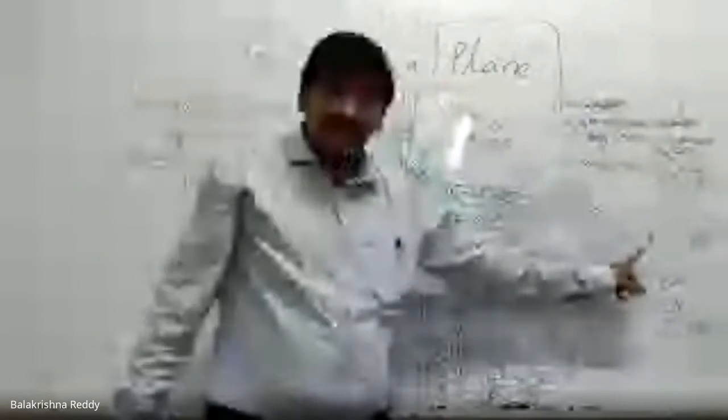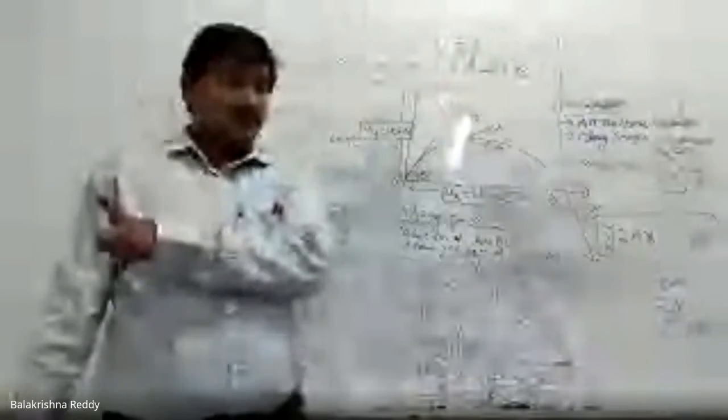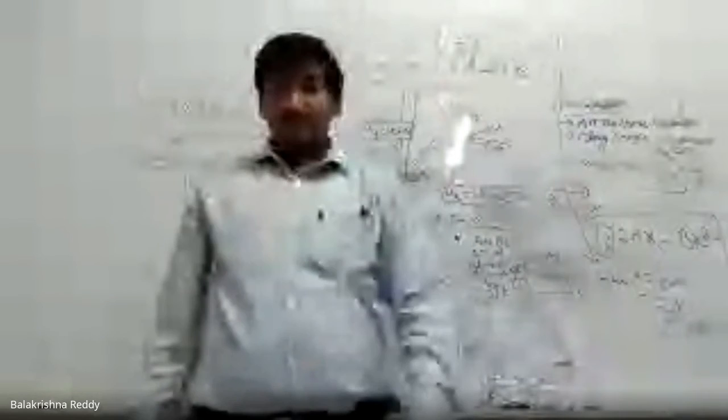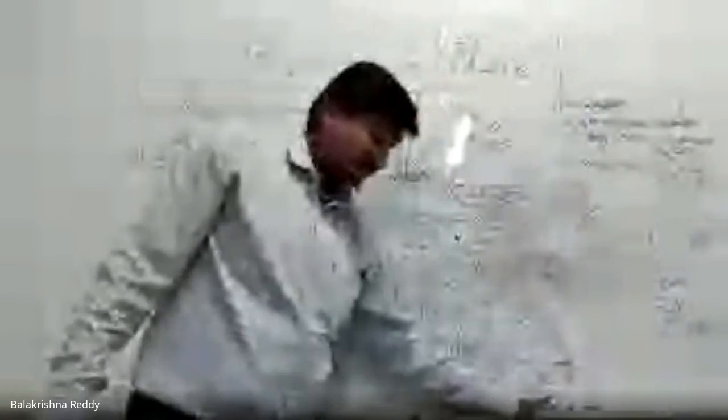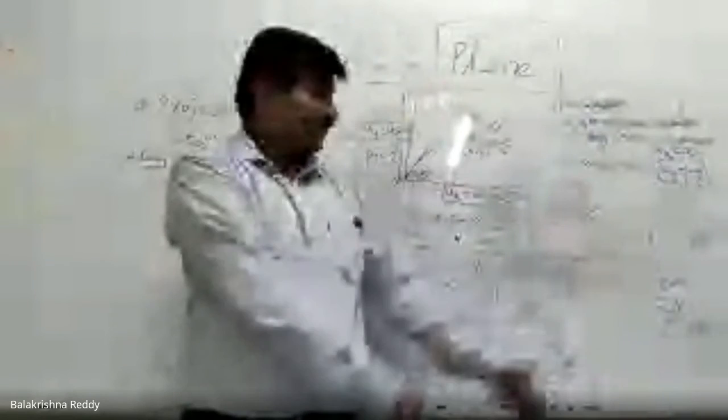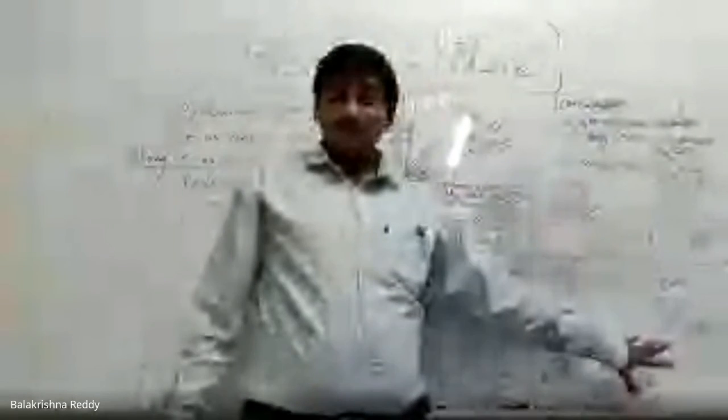Therefore, mathematically I have proved that the path of a projectile is parabolic in shape. So a question can be asked: find the trajectory of a projectile. What is that? This is the trajectory of the projectile. Or they'll ask, prove the trajectory of a projectile is a parabola. That is this.